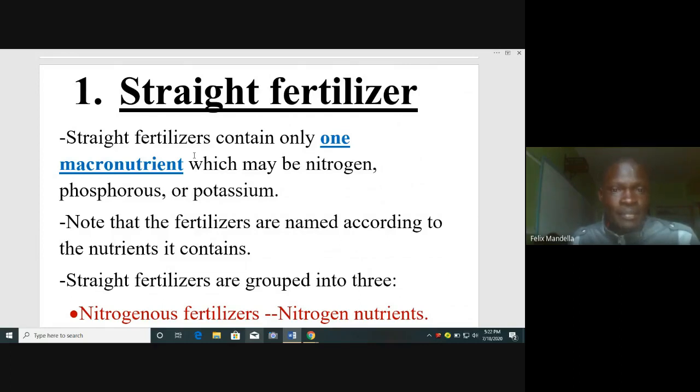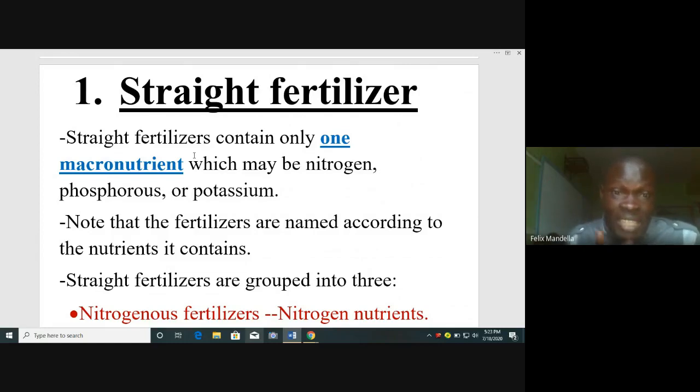Note that fertilizers are named according to the nutrients they contain. Listen to that. Any fertilizer is named depending on the nutrient it contains. Straight fertilizers are also grouped into three.